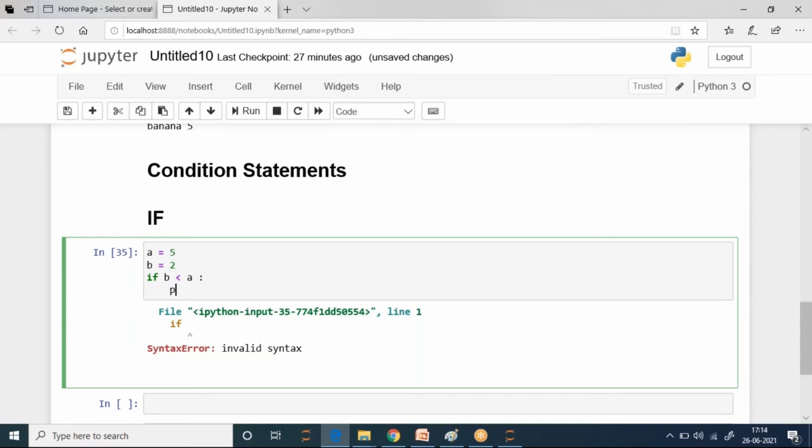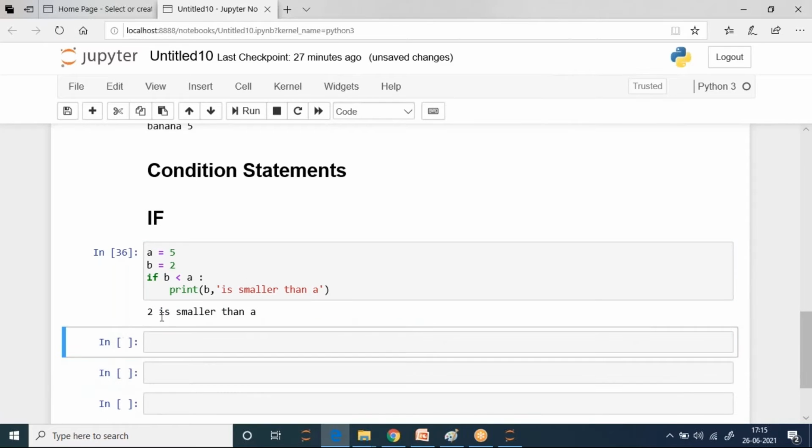Fine. So what will I print in this case? I will print that b is smaller than a. My b is already defined, right? B is already 2, so I can put the text inside a string: is smaller than a.